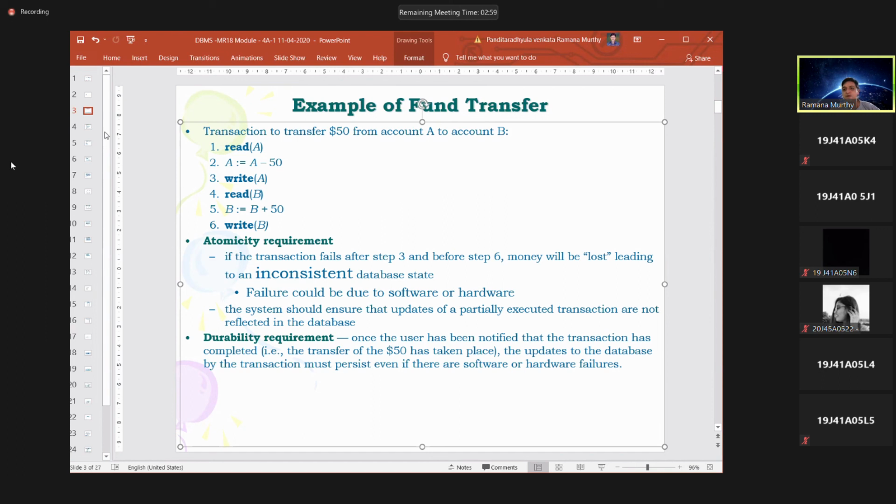If you are having any doubts up to this point, up to the atomicity requirement and durability requirement, what is the meaning of transaction, what are the operations between RAM and hard disk, we are going in depth in this module.